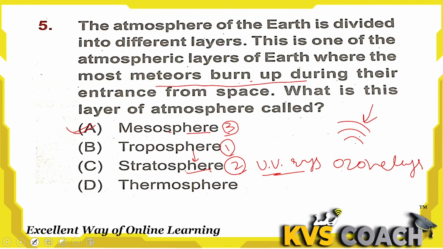This is the mesosphere. Above the mesosphere there is the thermosphere, that is the fourth layer, and after the fourth layer there is one more layer, called the exosphere, the fifth layer. But the right answer for our question, the layer where meteors burn up during their entrance from space, is the mesosphere, because there is no UV light absorption. UV light is absorbed in the second layer, the stratosphere. So our right answer is option A only.